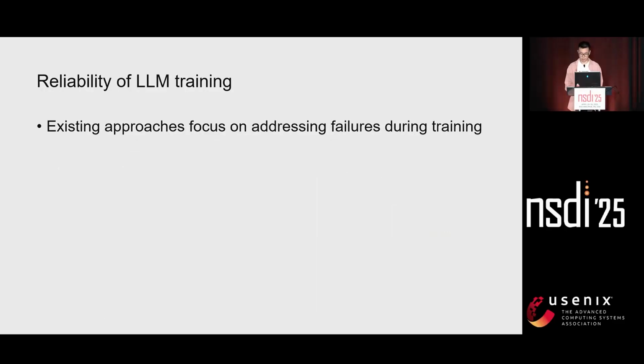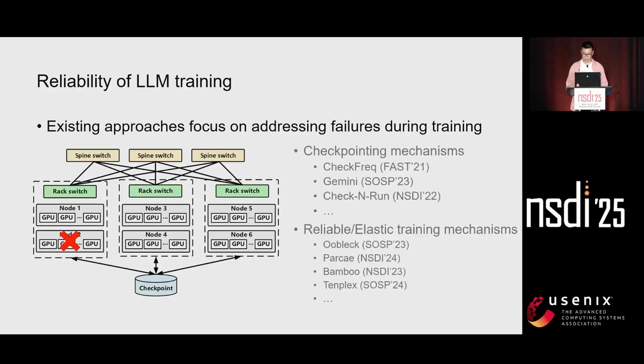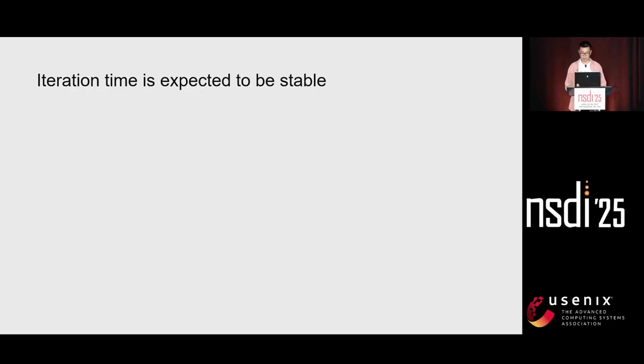Existing approaches predominantly focus on addressing failures during training. When a device failure occurs, the training has to stop immediately. Engineers will replace the failed device and restart the training. To minimize such cost, current research devotes to designing faster checkpointing mechanisms and reliable training mechanisms. While existing solutions handle failures, a critical question remains: does eliminating failures ensure stable training?